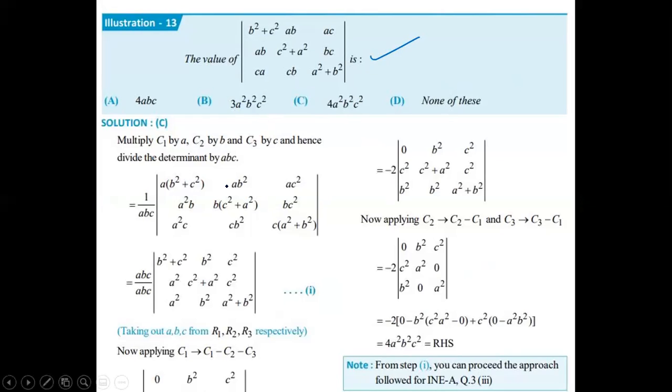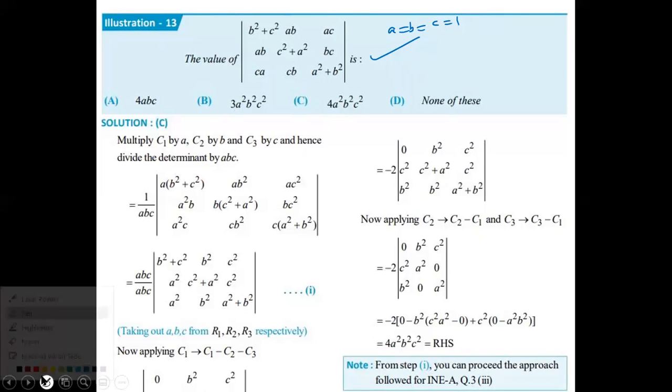But my suggestion is, what is the best method? Anyone, dear students, can you guess? Hit and trial method. Yeah, the options verification method is the best method. But here don't take A is equal to 1, B is equal to 1, C is equal to 1. Why? If you are taking like this, maybe option A and option C are both the same. Am I correct? So don't take this one. I'll tell you how to proceed here.